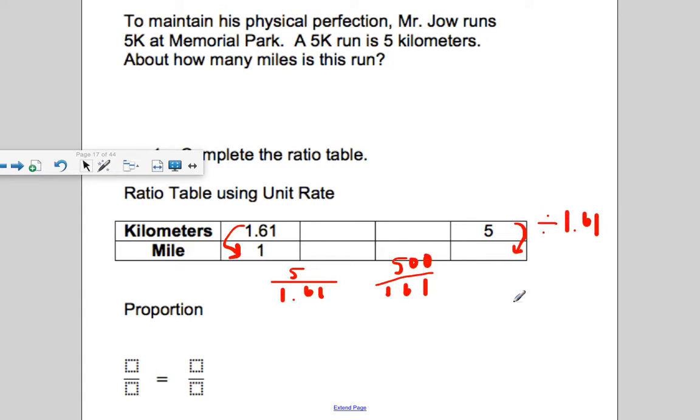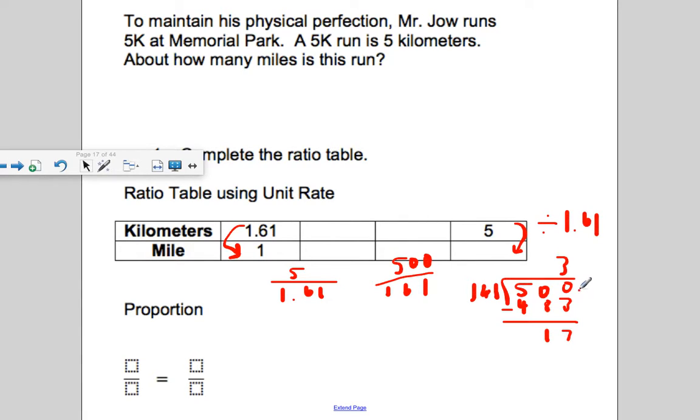So now can I divide 500 by 161? Again, why are we moving the decimal 2 over? You're multiplying by the power of 100. So 500 divided by 161. How many groups of 161 go into 500? 1, 2, 3? I'm going to try 3. I don't know if that works, but let's see. That's 18, carry 1. 483. Not bad. 500 minus 483 would be 17.